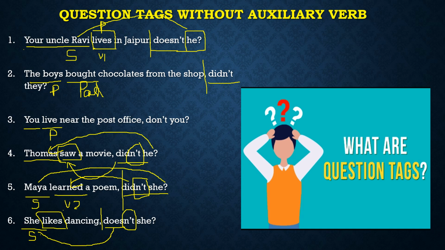So you have to be very clear with the concepts of has, have, had, subject, singular, plural, do, does and did. So question tag without auxiliary verb, we have to look for this. First step, identify the subject, singular or plural. Second step, identify the tense of the sentence. How you are going to identify the tense of the sentence is by seeing the verb. Third is identify whether the statement is positive or negative, and then close the sentence.